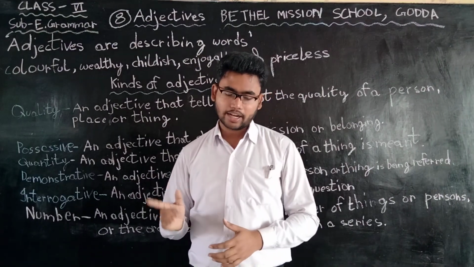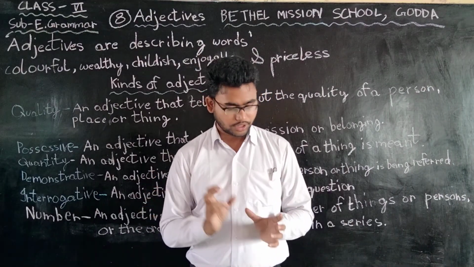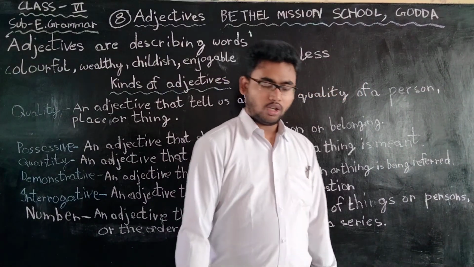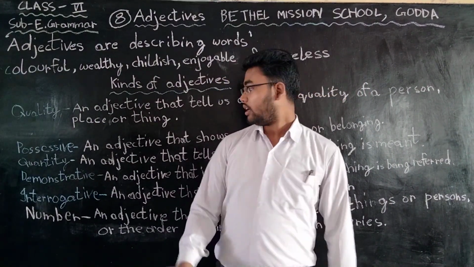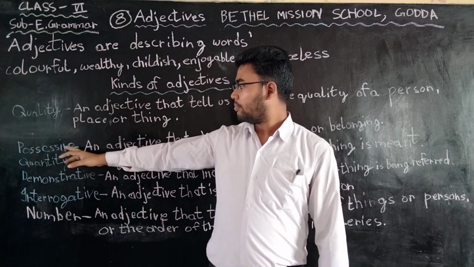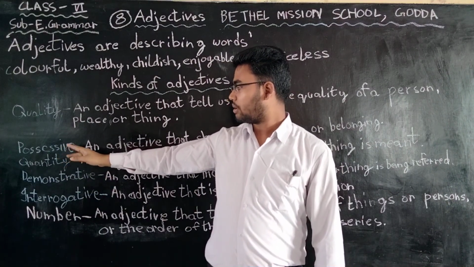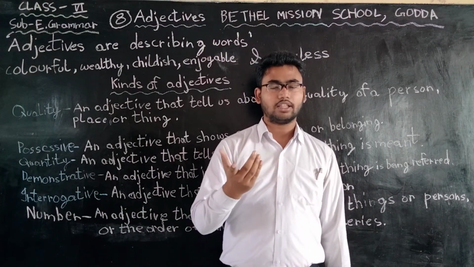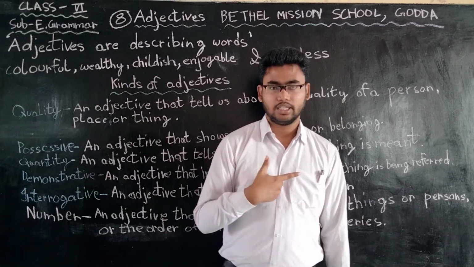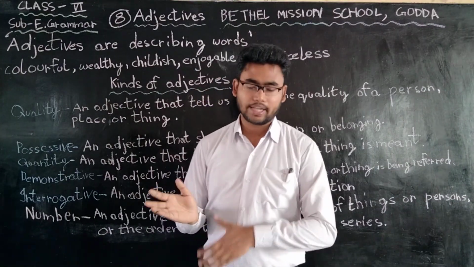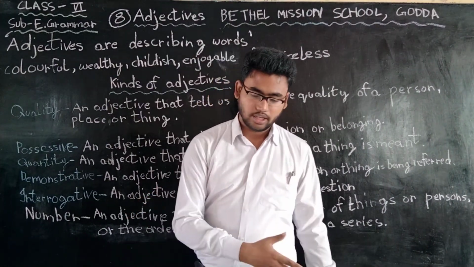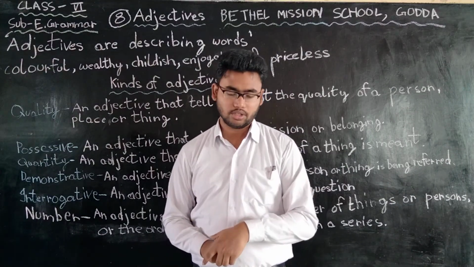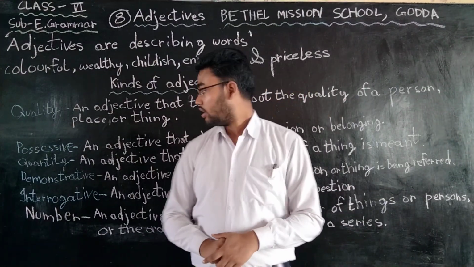The children thank their parents. So their becomes possessive adjective. And it comes under possessive word, so it is a possessive adjective. It means belongings. My father means that father belongs to whom? Me. Those parents belong to whom? To those children. So that's why their becomes a possessive word.